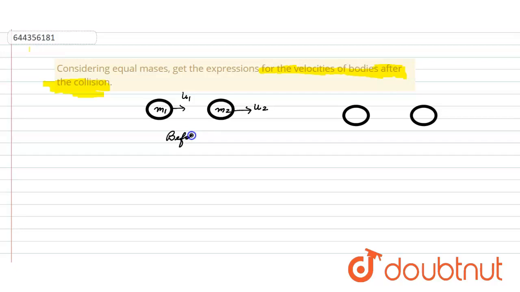This figure is for before collision. Now we are drawing this second figure. This is of mass m1. It has a final velocity v1, and m2 has a final velocity v2. So this figure is after collision.